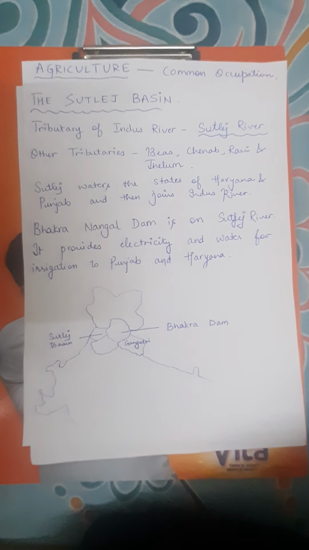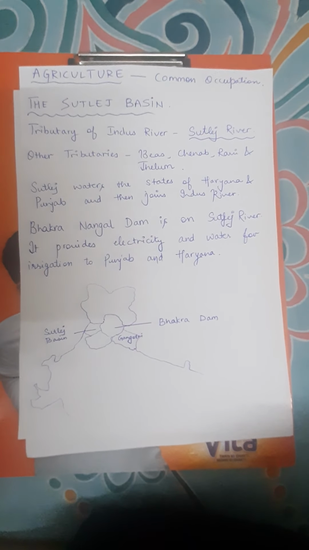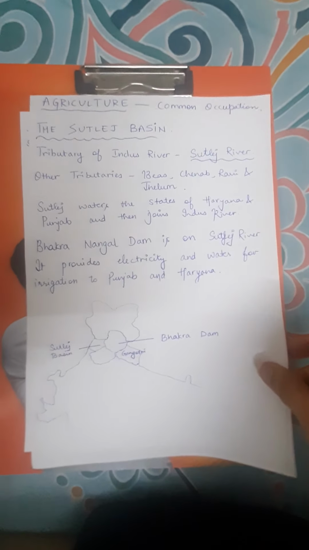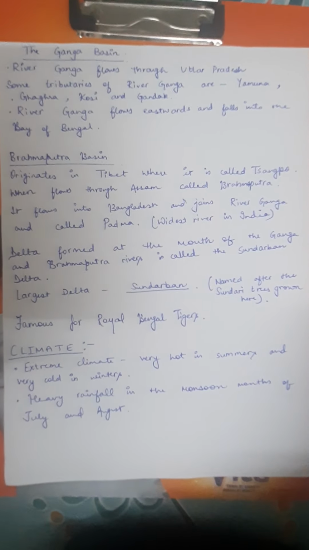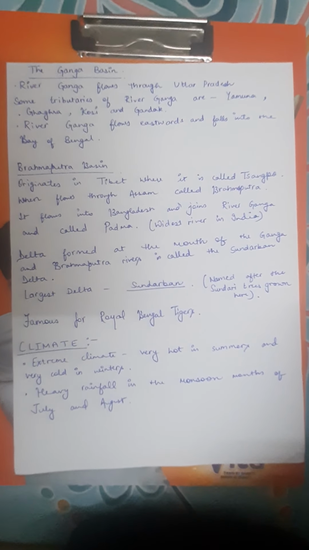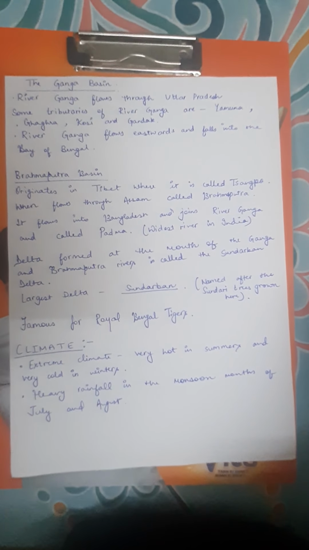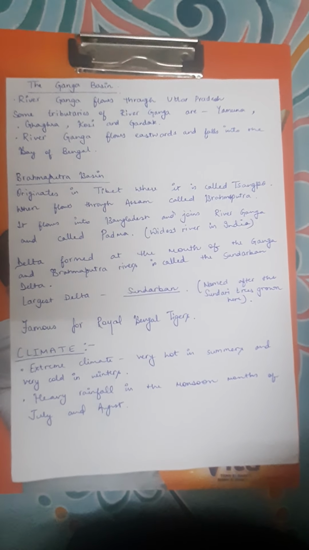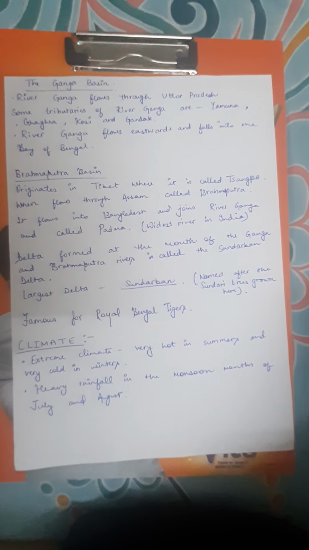The famous Bhakra Nangal Dam is on Satluj River. It provides electricity and water for irrigation to Punjab and Haryana. Now the Ganga Basin. The Ganga River flows through Uttar Pradesh. It is joined by many tributaries like Yamuna, Ghagra, Kosi and Gandak. Some other tributaries also start in the Deccan Plateau and flow to join the river Ganga. Those are Chambal, Betwa and San. The Ganga flows eastward and falls into the Bay of Bengal.